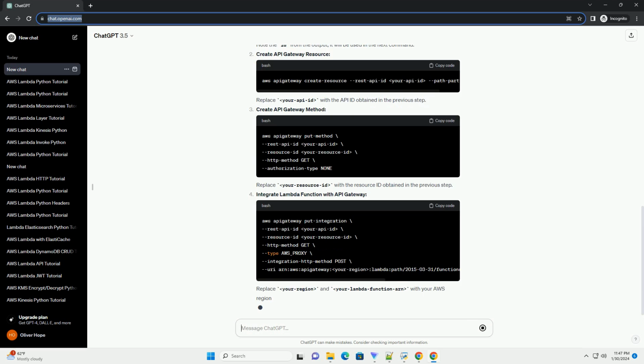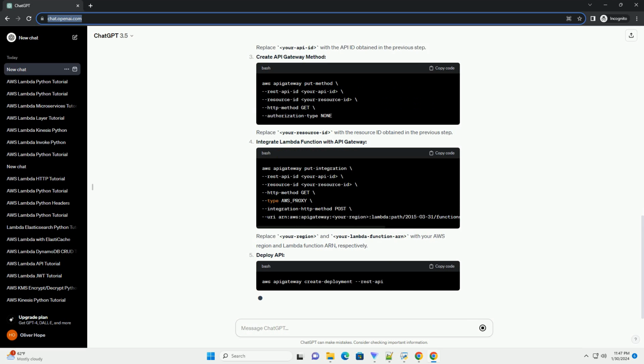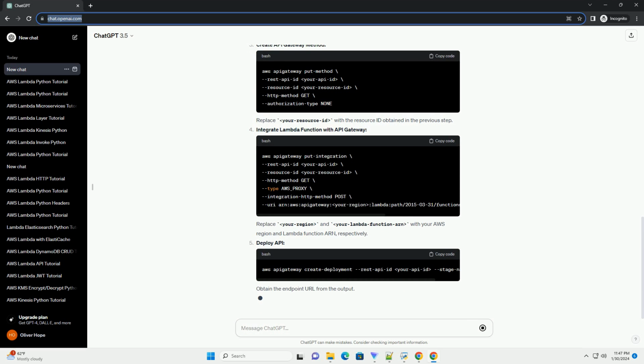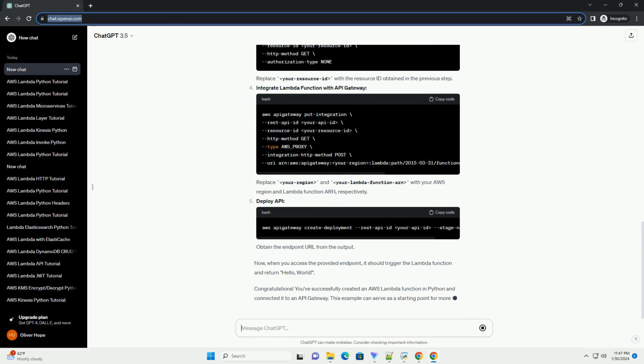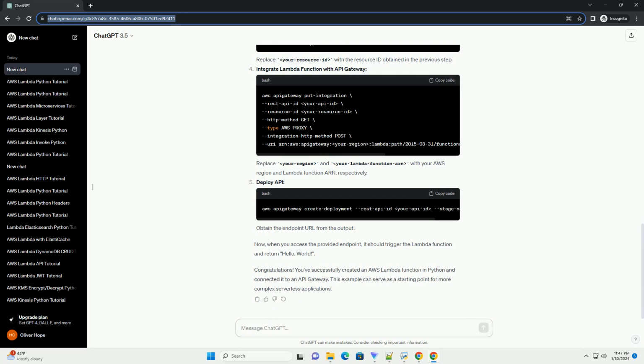Create API gateway. Note the ID from the output, it will be used in the next command. Create API gateway resource. Replace your API ID with the API ID obtained in the previous step. Create API gateway method. Replace your resource ID with the resource ID obtained in the previous step. Integrate Lambda function with API gateway. Replace your region and your Lambda function ARN with your AWS region and Lambda function ARN, respectively.